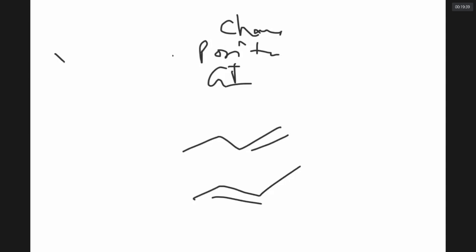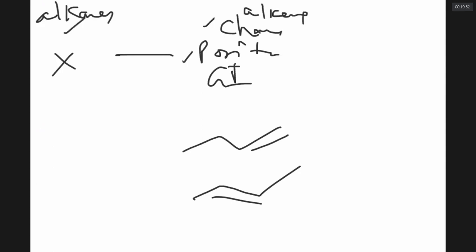Alkanes cannot show position isomerism because there is no functional group. Alkenes can show chain isomerism as well as position isomerism. What about alkynes? They can show chain isomerism if they have more than 5 carbons.